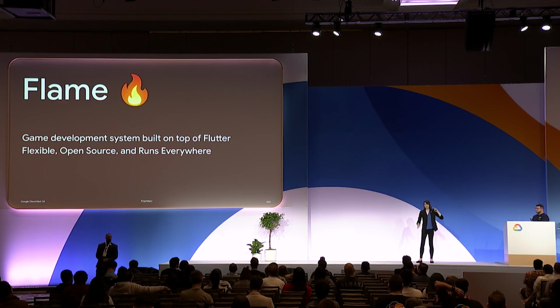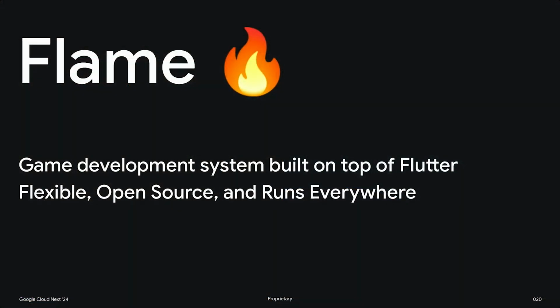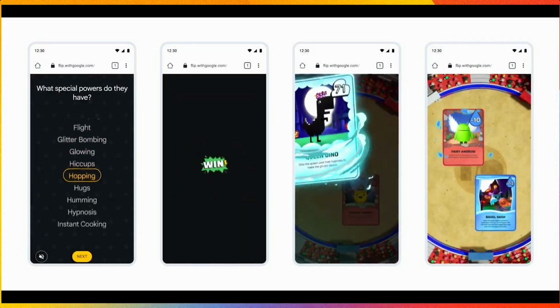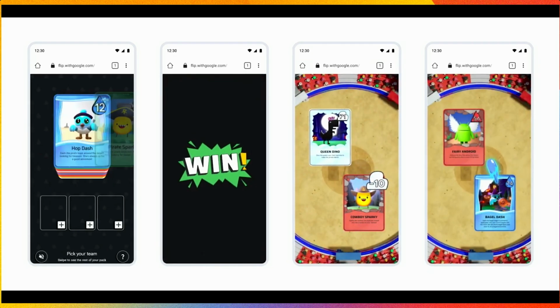So that covers how we structured the app and where we put everything. For the game itself, we leveraged Flame, which is an open source project created to allow you to build games with Flutter. I have some friends that work on it, and I like to talk to them and see what they're doing. They're working on really cool stuff, like adding 3D support. They're doing absolutely awesome stuff with it, and it's growing really fast. And you can see here, we've been building the Google I/O Flip application that we made. And Flame lets you do a lot of stuff.